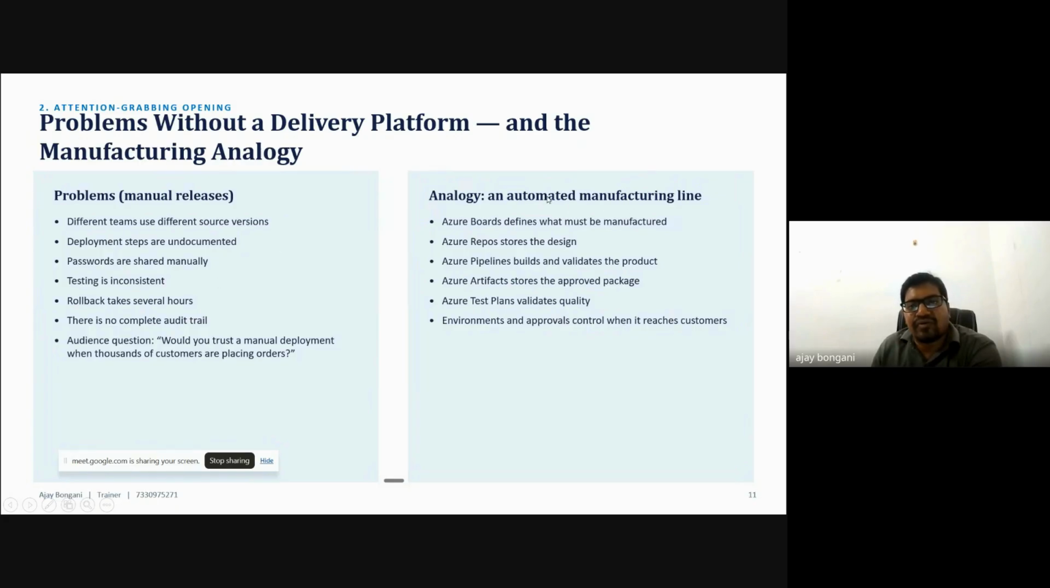Then whenever we go to the automated way, Azure DevOps has different types of components, and each component works on its own task. Azure Boards tracks what must be built. Azure Repos stores the code. Azure Pipelines builds and validates the product. Azure Artifacts stores the uploaded packages. So each component works on its own task.